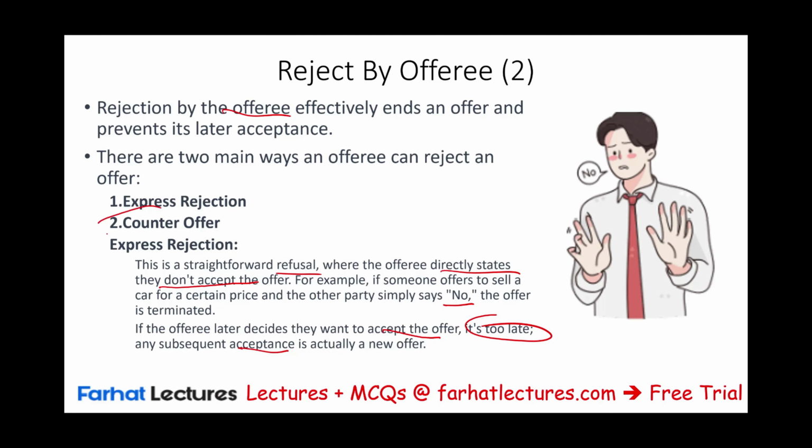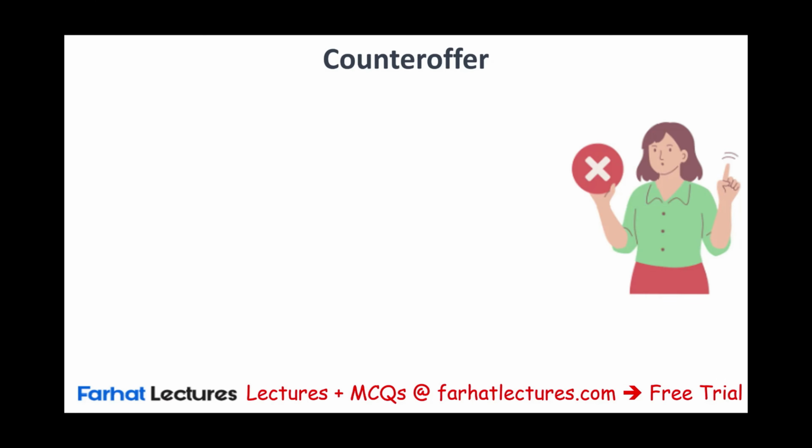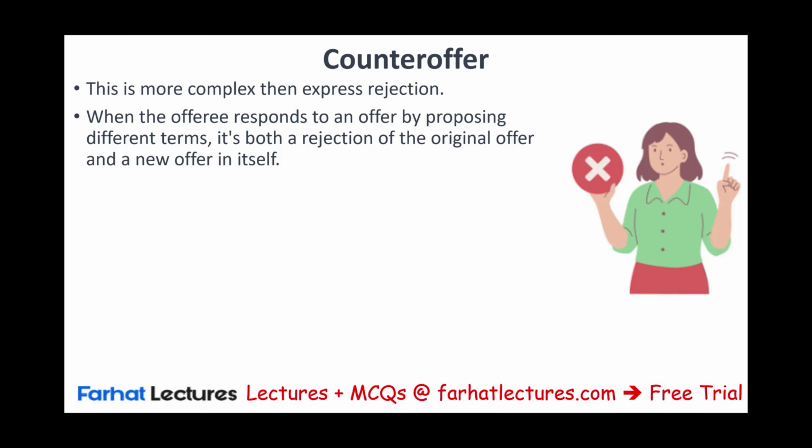Or it can be done through a counteroffer. What's a counteroffer? It's a little bit more complex than the express rejection. Here the offeree responds by proposing different terms. When you propose a different term, it's a rejection coupled with an offer. So the original offer is rejected and you are making a new offer.